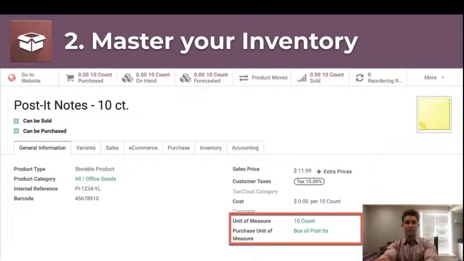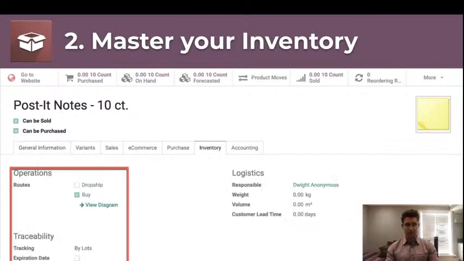And then in the wholesale and distribution space, again, we're dealing with high volumes of product. And so that's going to mean we might be buying in different quantities than we actually sell in. And our units of measure are going to allow you to set all that up: buy in a particular unit, sell in a different unit, have Odoo automate the conversions and the drafting of different purchase orders in the proper unit. And that's going to be a nice feature that is really flexible to your needs as well.